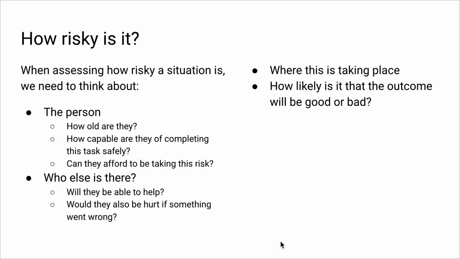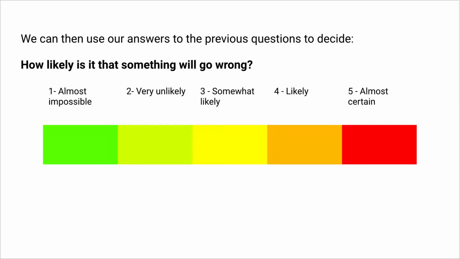And four, we need to think about how likely it is that the outcome will be good or bad. And we can use some different scales to think about this. So, the first one is how likely is it that something will go wrong? So, in some situations, it's almost impossible that anything will go wrong. It's a very safe situation and it's unlikely that anything bad will happen.